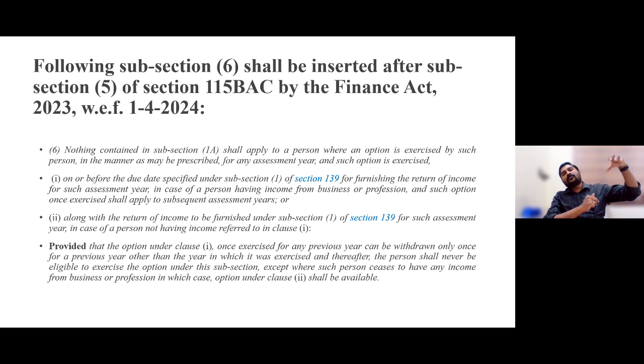If you want to opt in for the new regime, you would be required to file 10IE. Now this 10IE option has been done away with. Now this subsection number 6 has been inserted in such a way that 10IEA is a new form notified by the department, wherein if you want to opt in for the old regime, you would be required to file this on or before 139(1), and all those restrictions which were applicable for subsection 5 are applicable here for subsection number 6 also.